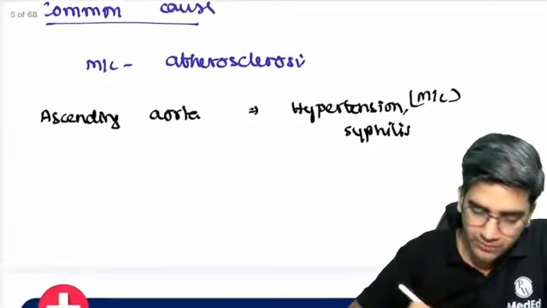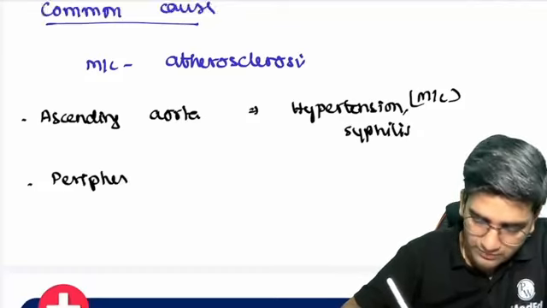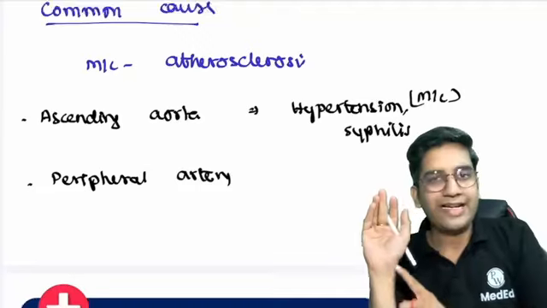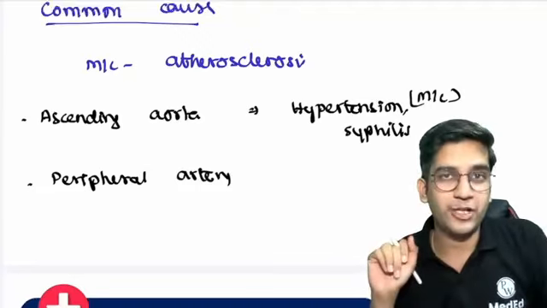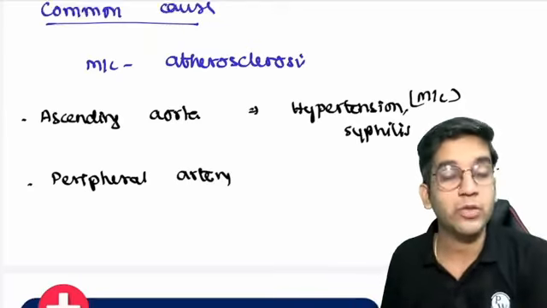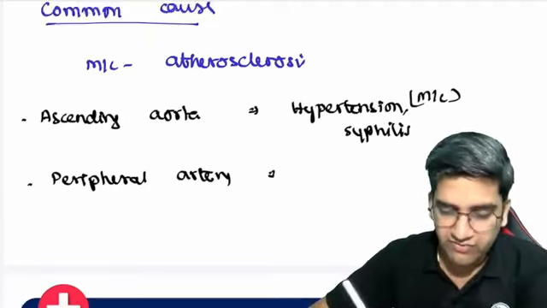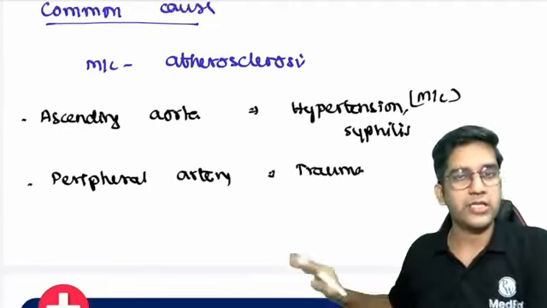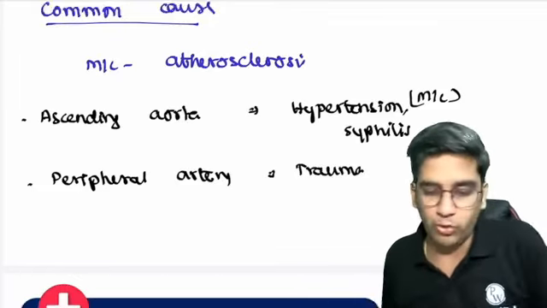Just give me a second, right? When you take the popliteal or a peripheral artery, most of the peripheral arteries, like the radial artery, it's very unlikely for atherosclerosis to happen in the radial artery. Trauma can happen more commonly, such as for a popliteal artery aneurysm. Trauma is more common than anything in a peripheral artery, right? If it's a peripheral artery aneurysm, traumatic aneurysm is definitely more common than the other causes, right? So these are in general about the etiology and incidence of aneurysm in different parts of the body, right?